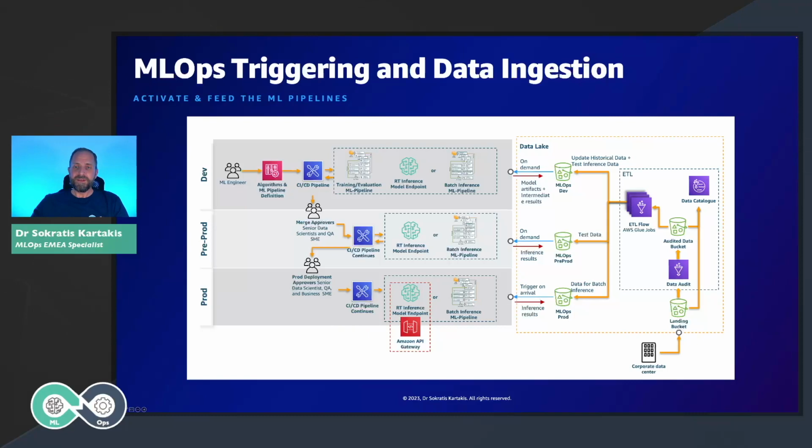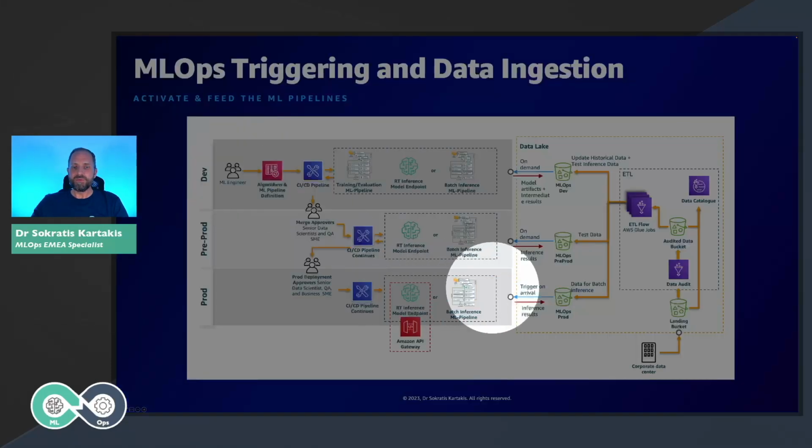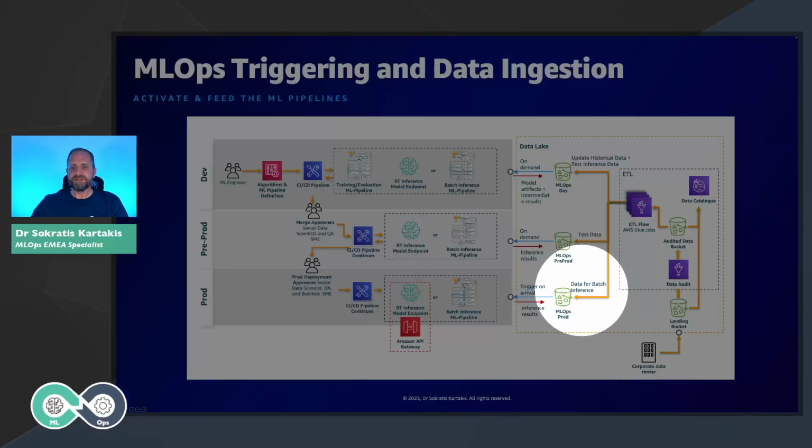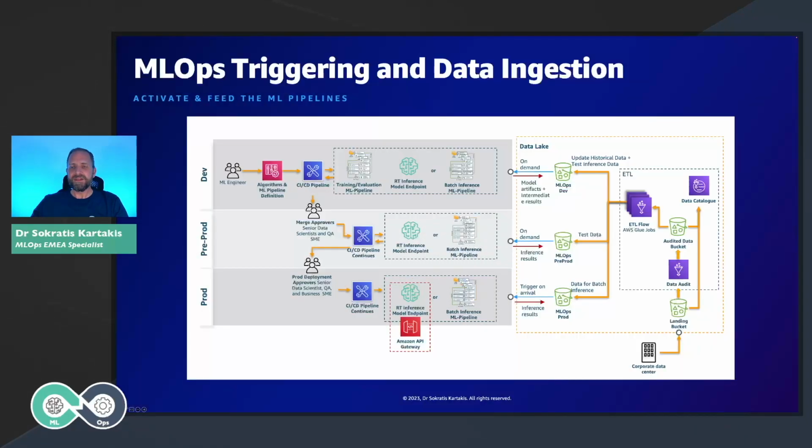In the development environment, as we split that earlier, what we need to achieve is to train the different models by creating the different steps and ML pipelines. In that case, we need just historical data with which we will be able to train the models. In the pre-production environment, we said we need just to test the models. That means over there we need just test data or some data for batch inference. Then in the production environment, what we need is batch inference data that comes in, and the batch inference pipelines are able to get the data and return the results back.